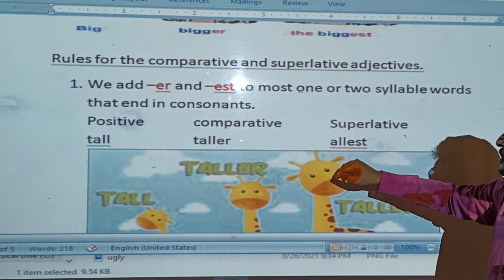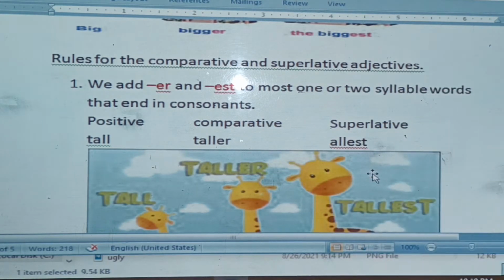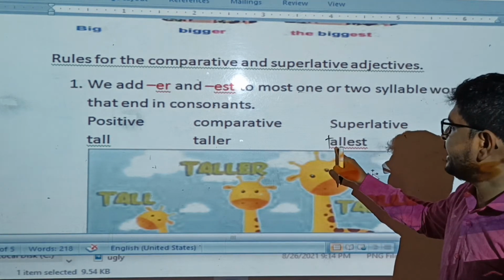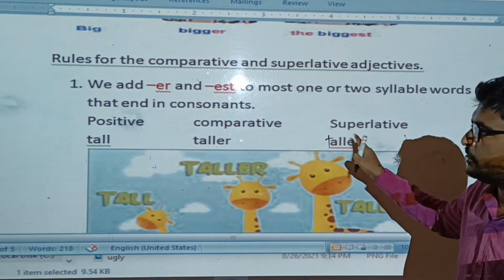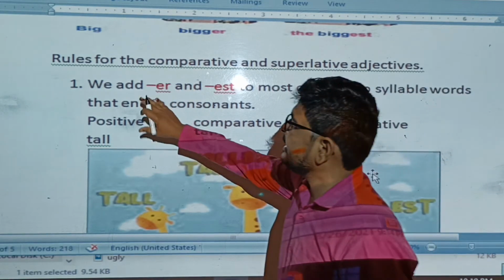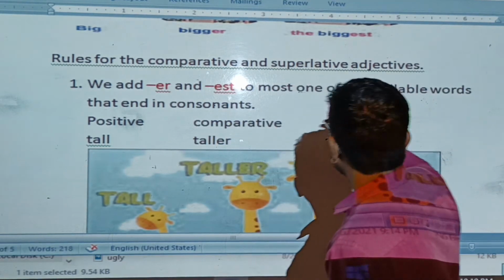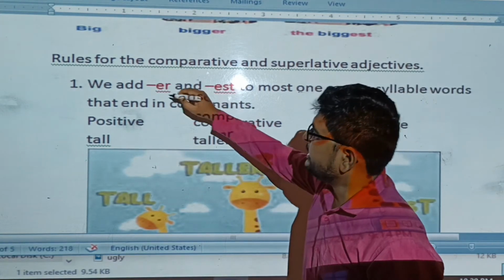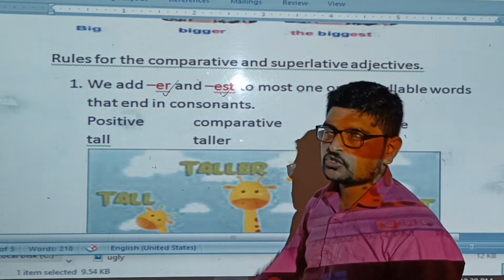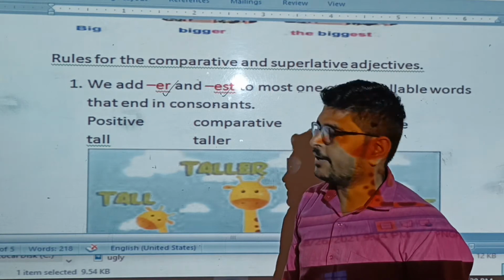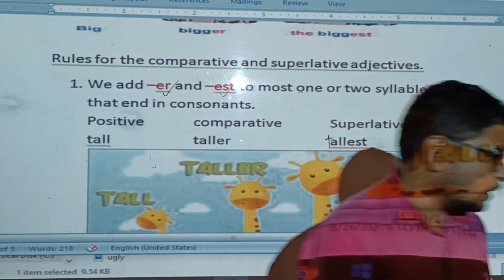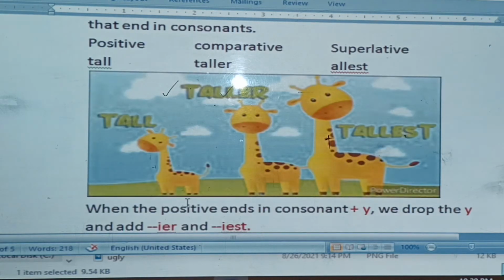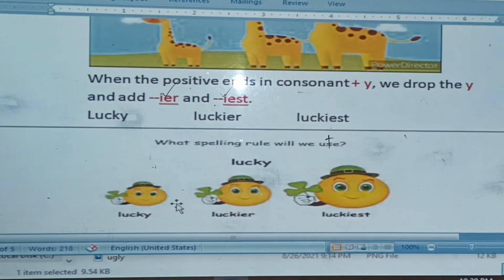It is tallest, T-A-L-L-E-S-T. So we add ER and EST to most one or two syllable words that end in a consonant: ER in comparative, EST in superlative. Tall, taller, tallest.